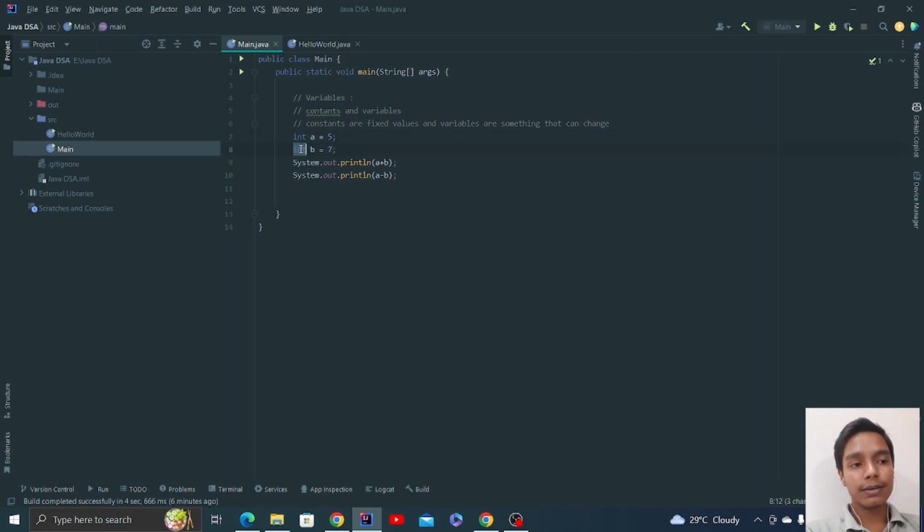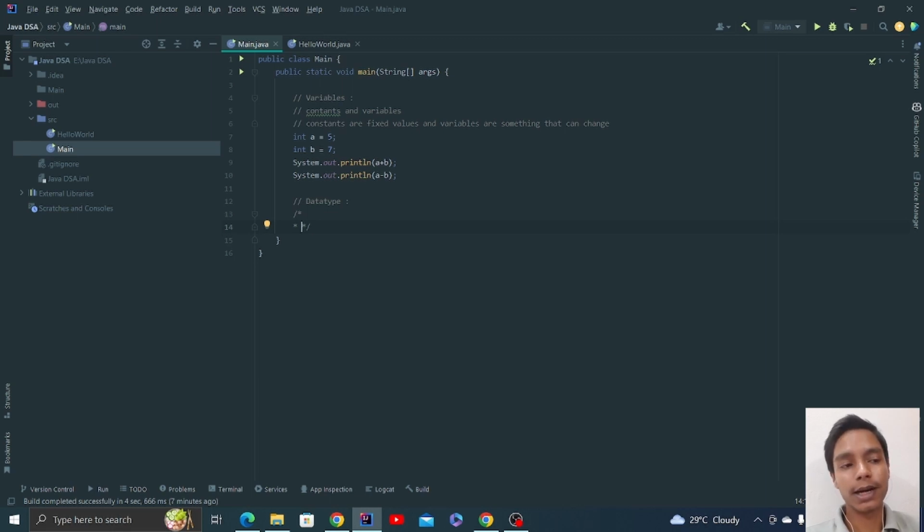Now what is this int? This is a data type. This is nothing but a data type. Let me show you what data types are. So basically, data types are data and types of data. These are pretty self-explanatory terms that I don't think I need to explain to you guys. Data types, types of data, right?